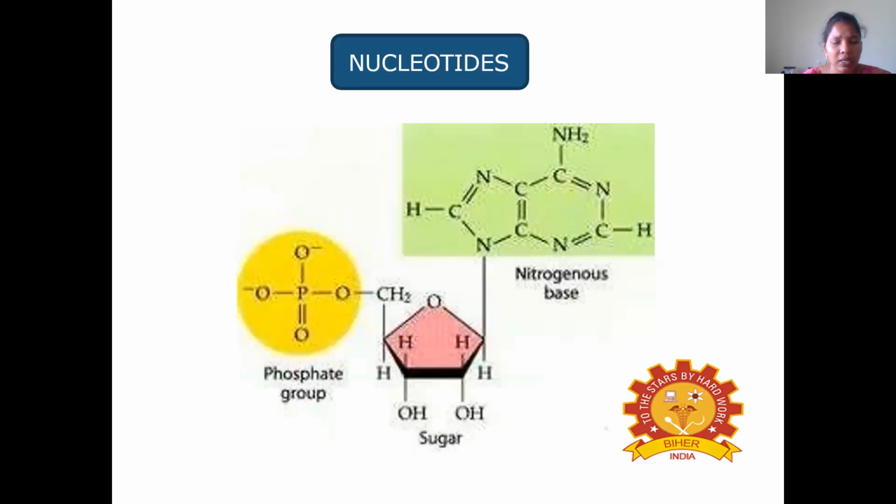Coming to the nucleotide, we saw the nucleic acids, that is DNA and RNA. This DNA and RNA contain nucleotides. So what is meant by nucleotide? The nucleotide is composed of three components. Those are nitrogenous base, sugar and phosphate.